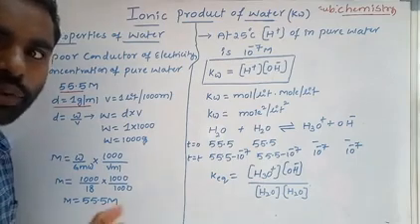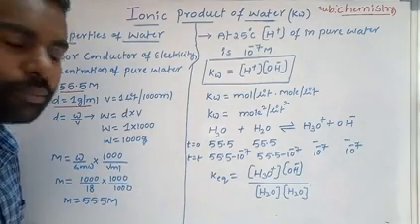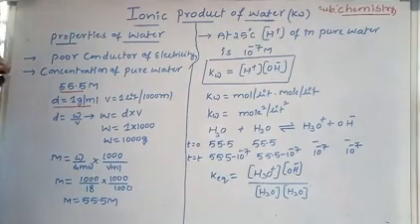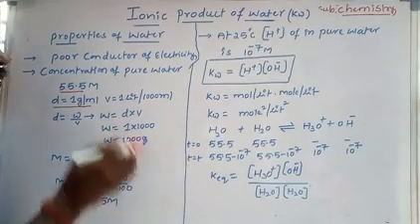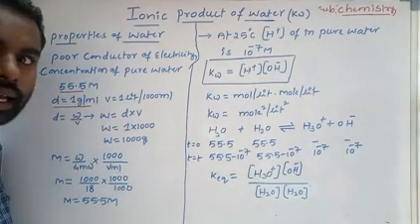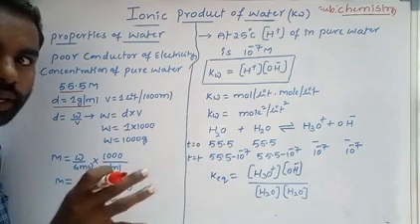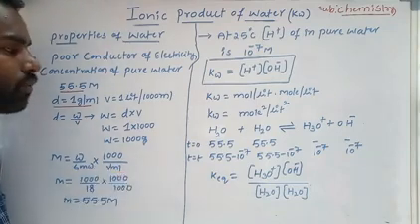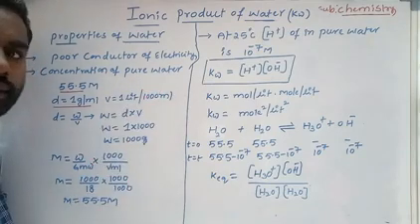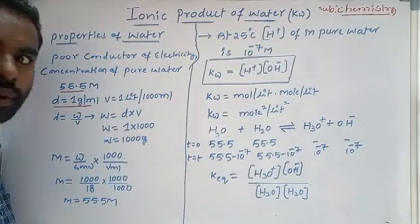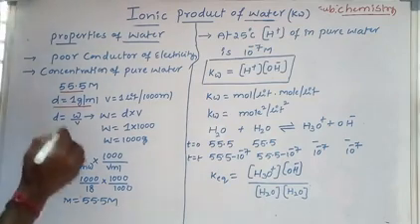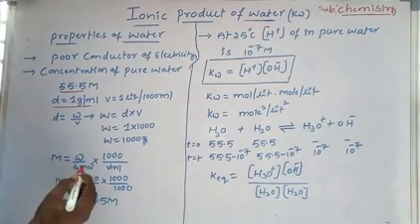Now I am going to find the concentration of water in 1 liter, or 1000 milliliters. Here, density equals weight by volume.